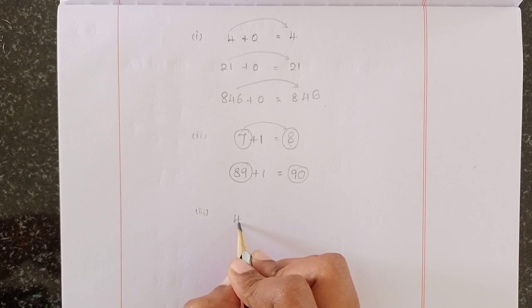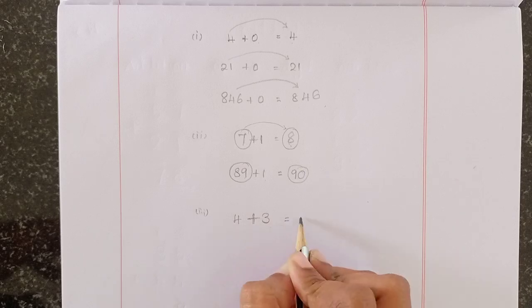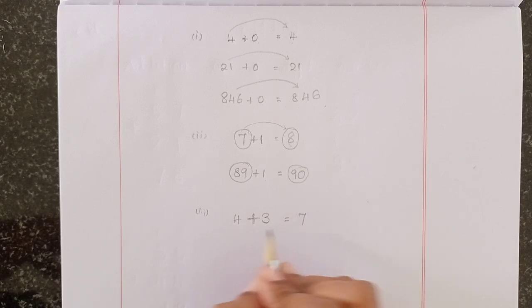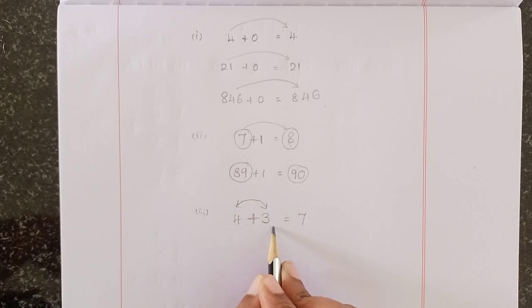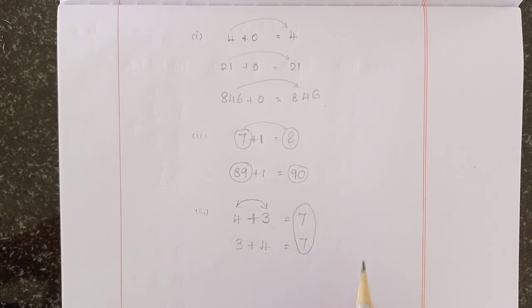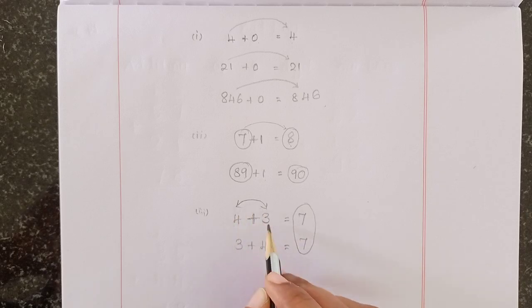Now listen, 4 plus 3 is equal to what will come? 4 plus 3 is 7. Now we are changing these two numbers, 4 and 3, so we write 3 plus 4. Now you add 3 plus 4, 7. The same answer, 7. Even if we change the numbers on either side of the plus, the answer does not change. In an addition sum, changing the order does not change the answer.